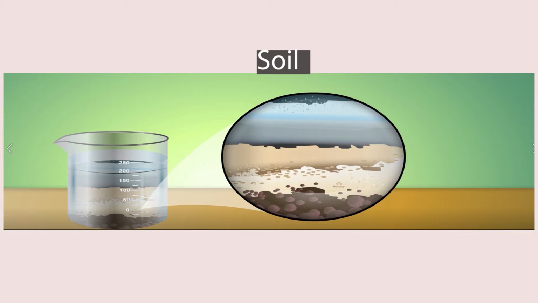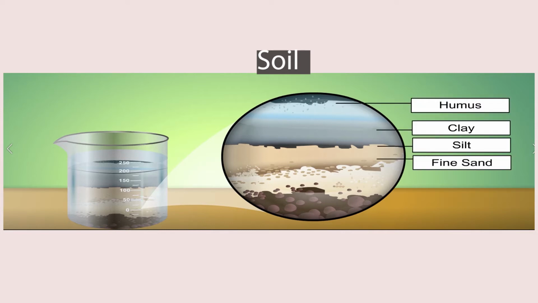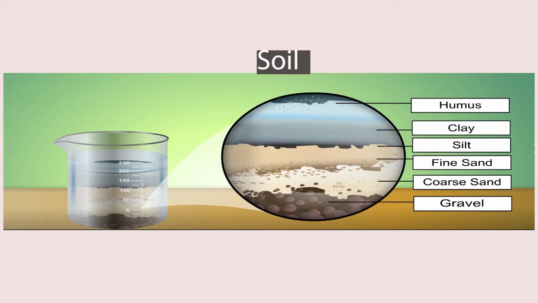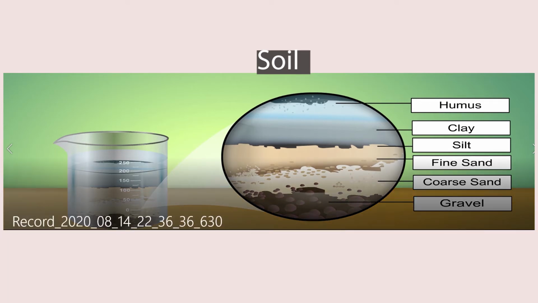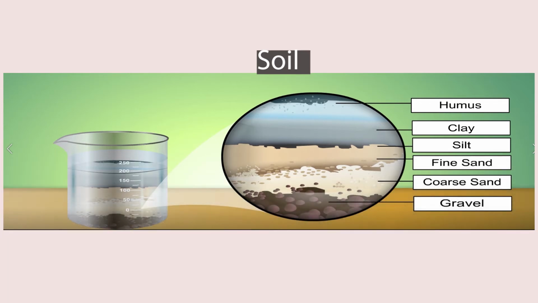Soil is another example of a mixture. Soil is made of particles of different sizes consisting of humus, clay, silt, fine sand, coarse sand, and gravel. These particles are mixed together physically to make soil. No chemical reaction takes place during the formation of soil.